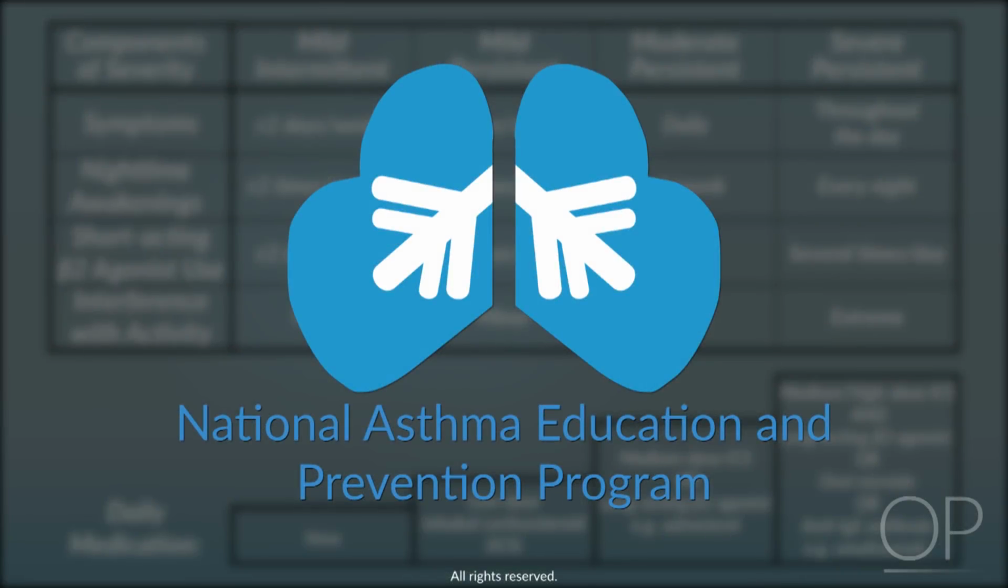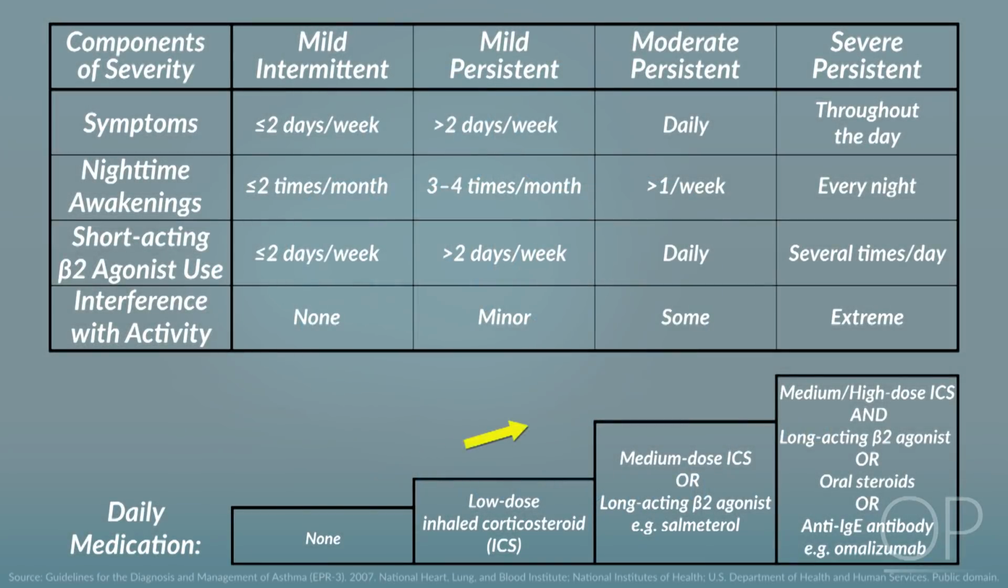A stepwise treatment ladder issued by the National Asthma Education and Prevention Program is used to gradually step up treatment based on symptom severity. Each category of severity is determined by the number of days per week that a patient experiences symptoms, the number of nighttime awakenings that occur per week, how often they need to use their short-acting beta agonist, and how severely their symptoms interfere with daytime activities.